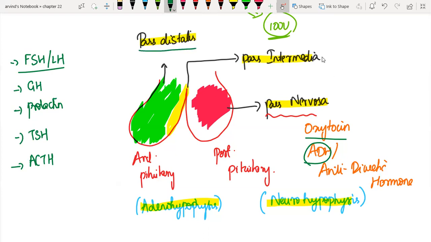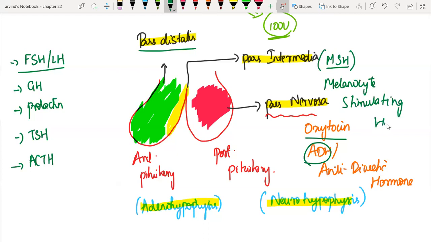Now, this pars intermedia is concerned with the secretion of only one hormone, called MSH, which stands for melanocyte stimulating hormone. I hope you would have guessed the function: melanocyte, which means it is responsible for pigmentation of the skin. It is going to act on the melanocytes present on the skin and stimulate the release of melanin pigment from those cells, and thus it is going to impart color to the skin.